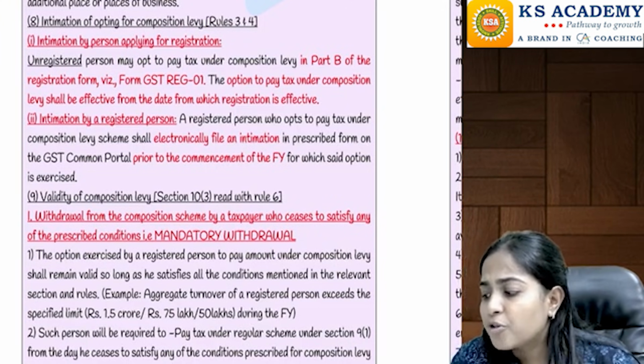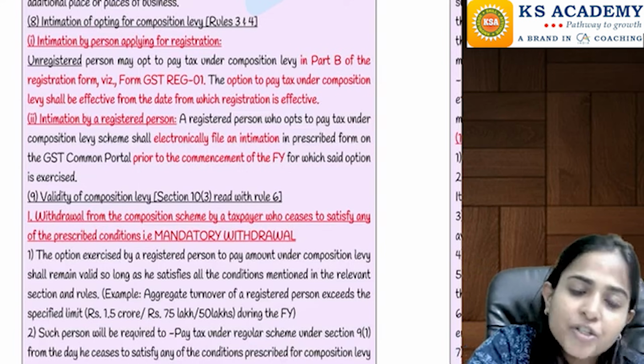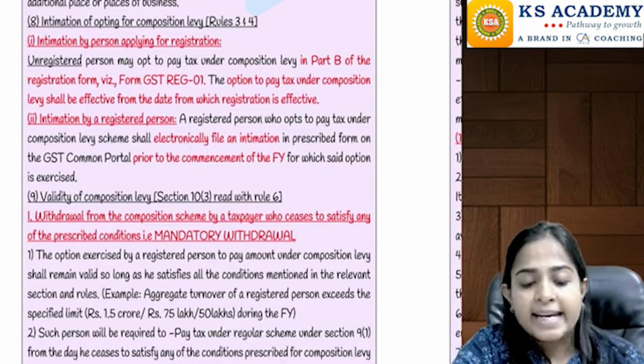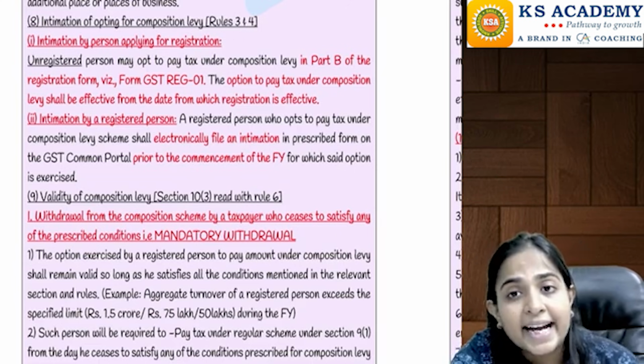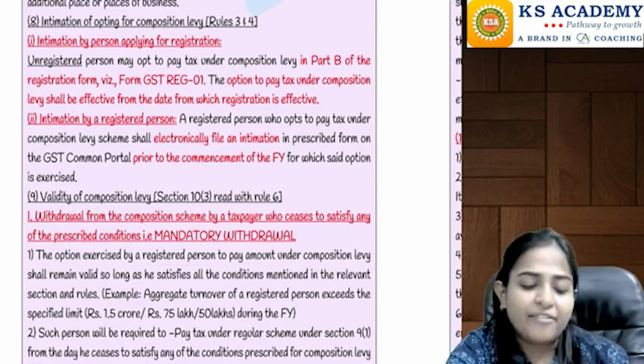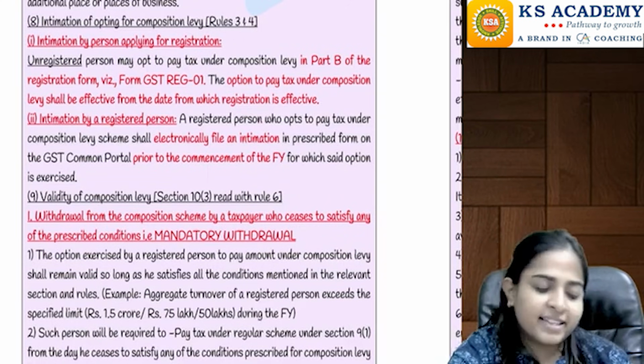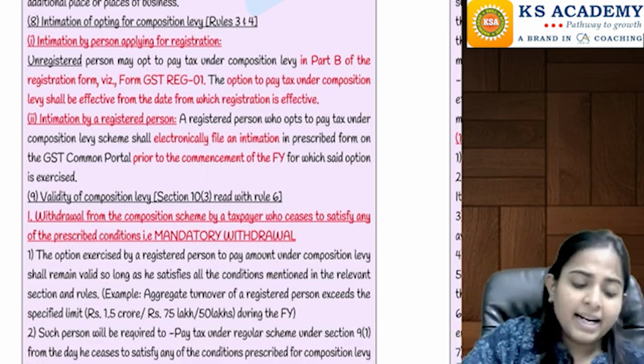What is the punishment? See, if I am purchasing from a composition scheme person, he is not collecting the tax from me. If he is not collecting the tax from me, will I get any ITC? I will not get any ITC, and the chain of input tax credit totally breaks, right?